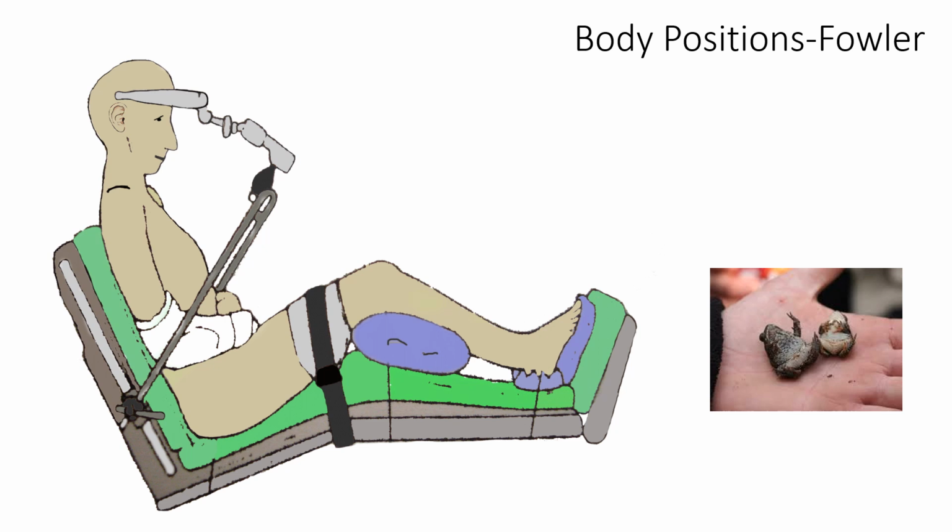If you ever try to sleep with a severe cold and congestion, you know you need some pillows to help you breathe more easily. So Fowler's position is often associated with respiratory or thoracic issues, hopefully that might help you make the connection. For certain procedures like inserting a nasogastric tube through the nose and down into the GI tract, Fowler's is also a beneficial position. There are also variations such as semi-Fowler, which is at a 45-degree angle versus 90, and other varying degrees of Fowler's. But generally speaking, it's where you're sitting up.